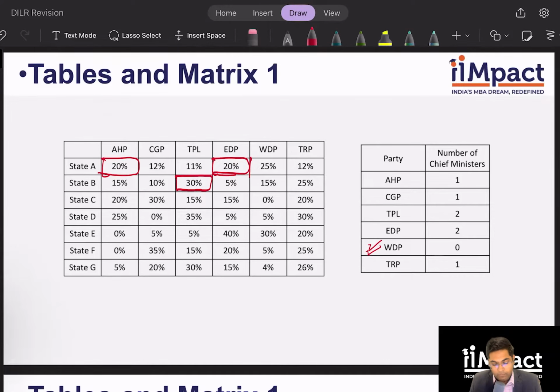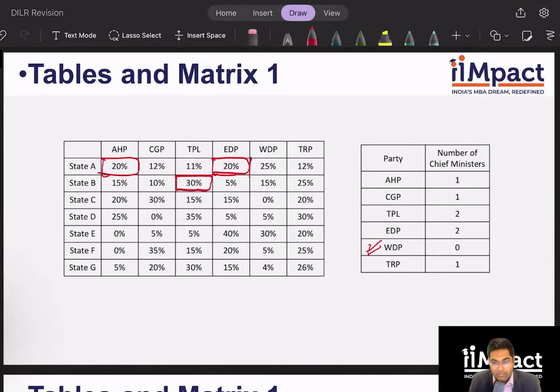But does that give me more than 50%? I don't think so. Right? We need more than 50% because if the other three parties, which is TPL, EDP, and WDP, form their coalition as well, they also will have 50%. So TRP in any case cannot have their chief minister in state B.